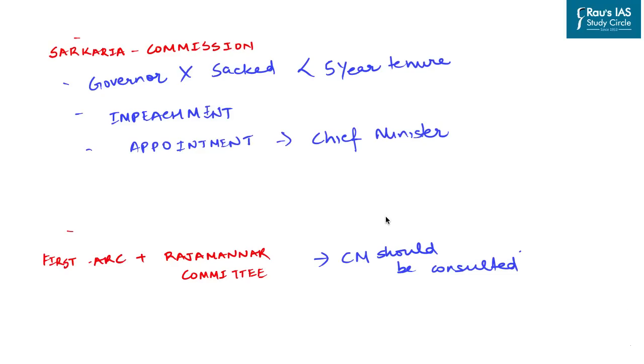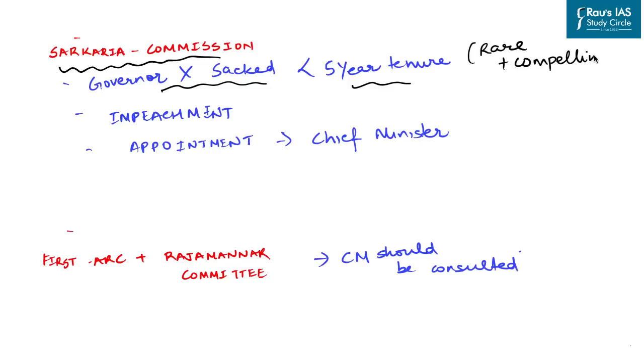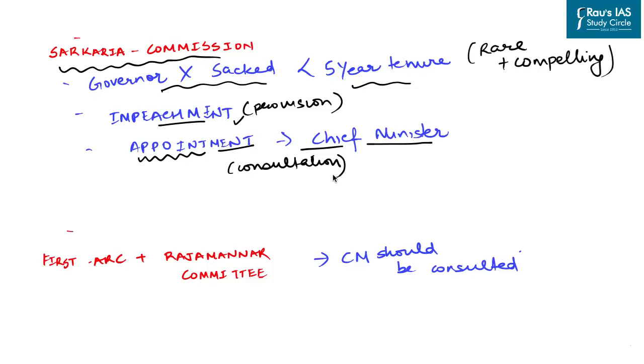Another commission that has been set up for this regard has been the Sarkaria Commission. The Sarkaria Commission has recommended that governors should not be sacked before the completion of their 5-year tenure. Only on the rare and very serious compelling circumstances, the governor can be sacked before the 5-year term. It also recommended that there should be inclusion of a provision related to the impeachment in Indian Constitution in order to impeach the governor by the assembly. It also recommended, like other commissions, that the appointment of the governor should be after the consultation with the chief minister of the state concerned. However, none of these have been implemented.